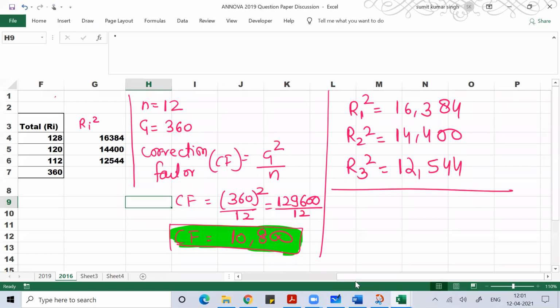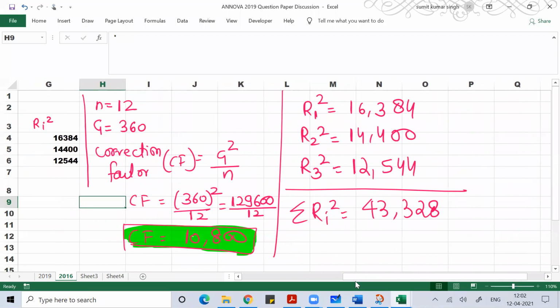So what I can do, I can do the sum of R square. If I do the sum of this, I'll get 43,328.